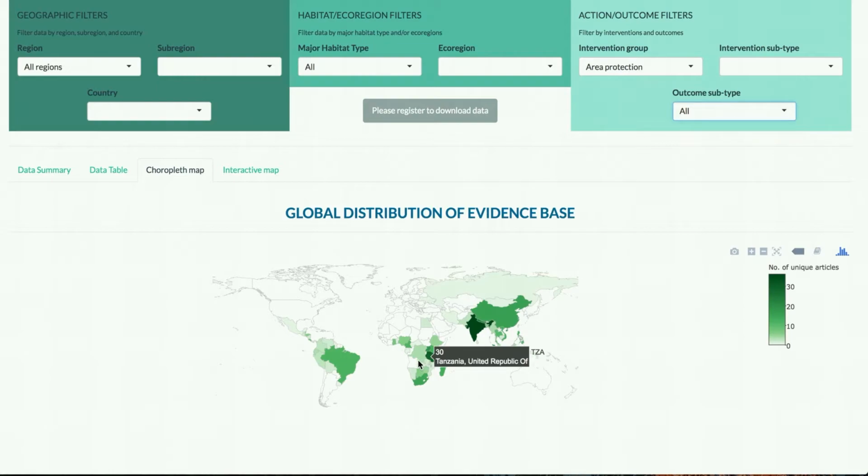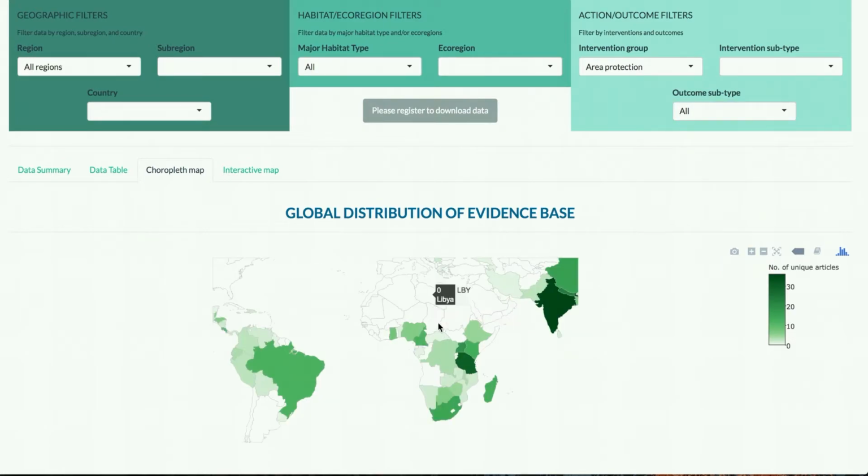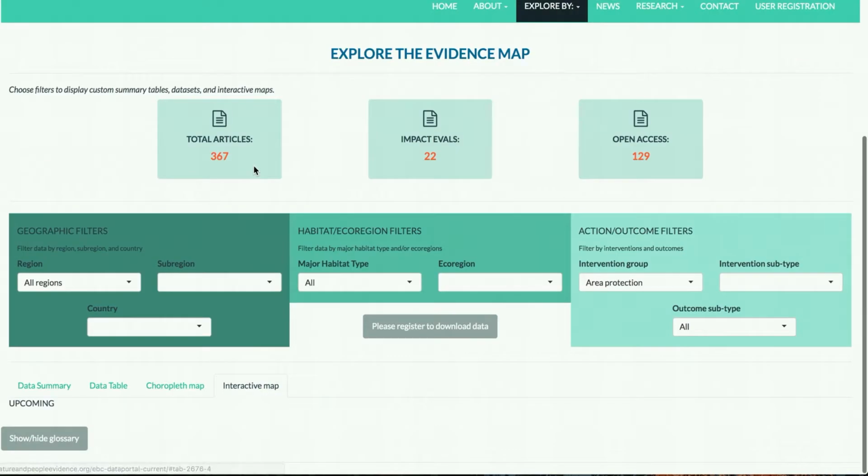And similarly, since it's created through the same API, you can download this plot as a picture, zoom in and out. And fair warning, it can be slow depending on your internet connection, and mouse over this to view the distribution of data. Soon we will also have an interactive map tab where you can view individual locations of each site, as well as overlay this with different types of data layers.